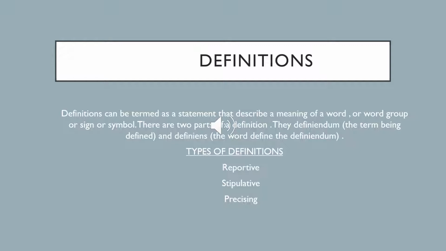Precising definition. A precising definition is the meaning of a term. It makes meaning of a term for a more specific purpose. And the purpose of a precising definition is to reduce the vagueness of a word. That is what definition is about. Thank you very much.